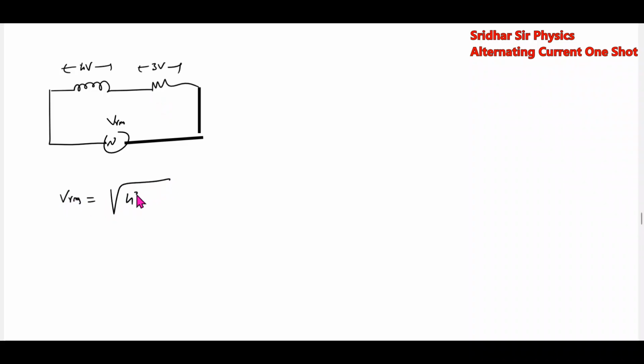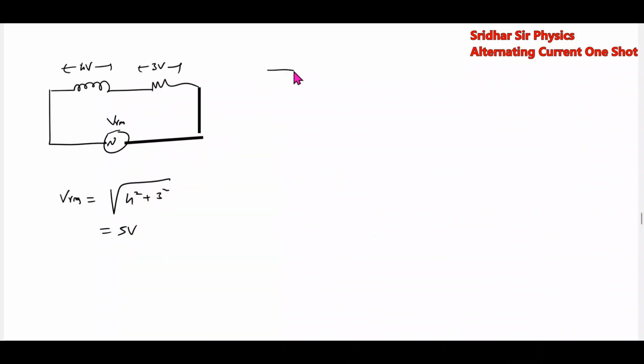Root of 4 square plus 3 square, not 4 plus 3. Vector sum of voltages. This will be 5. If the drop across the inductor is 4 volt and the drop across the resistor is 3 volt, then what is the applied AC VRMS value? Not 4 plus 3. It will be root of 4 square plus 3 square. This is the concept, try to learn. Rest everything we can manage.